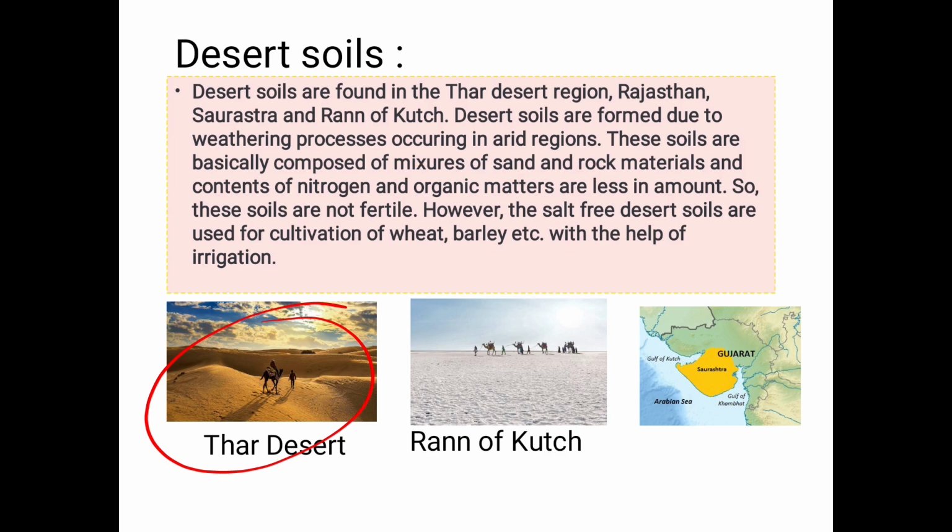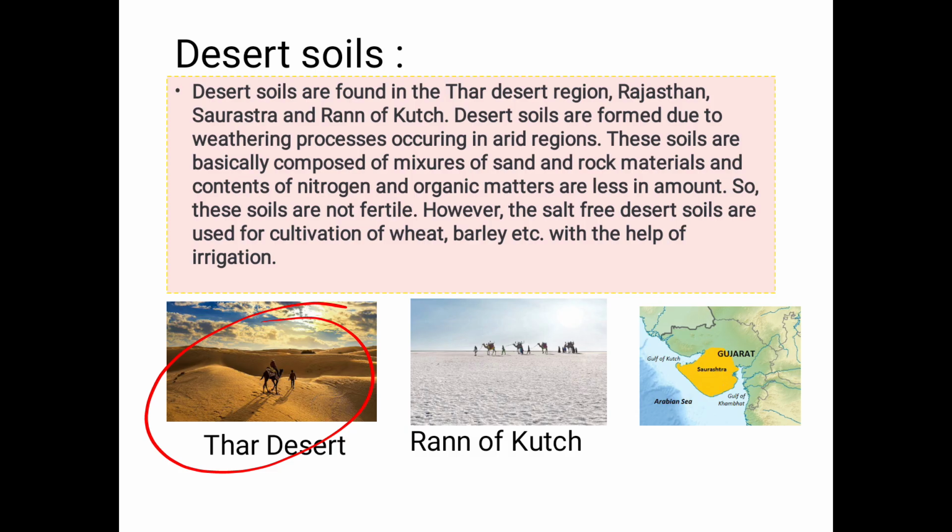Arid means dry, right? These soils are basically composed of mixtures of sand and rock materials, and the contents of nitrogen and organic matter are less in amount. That means they are not fertile.